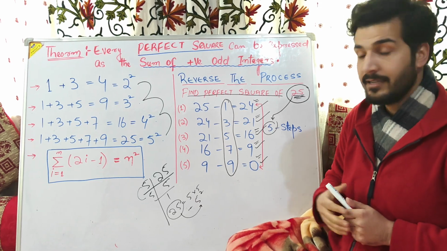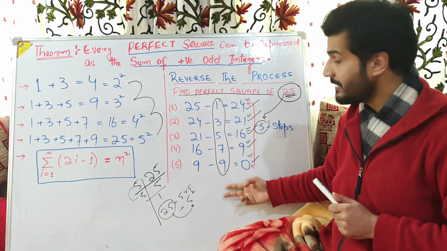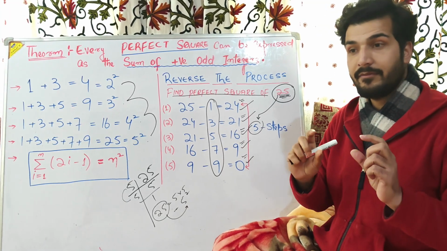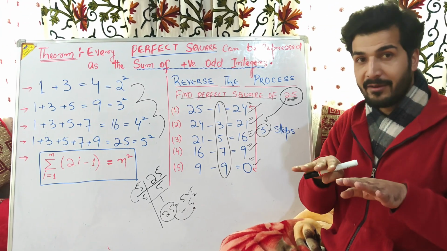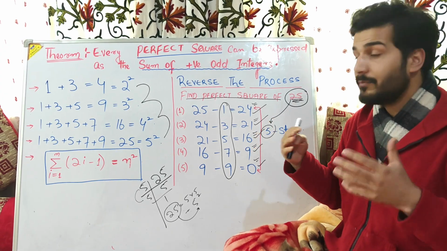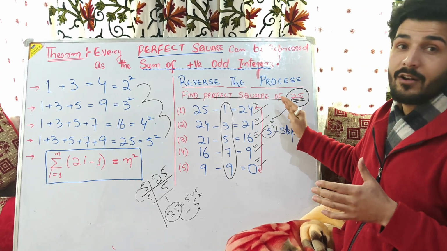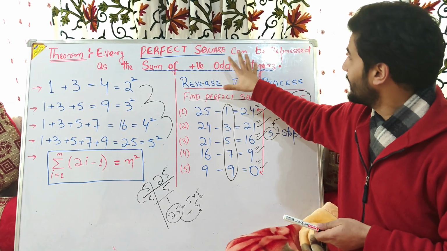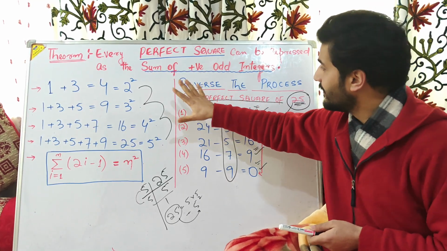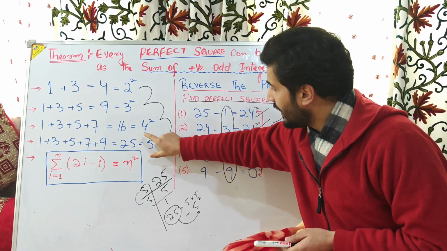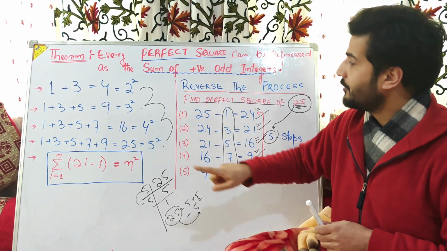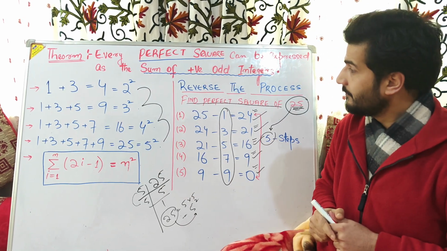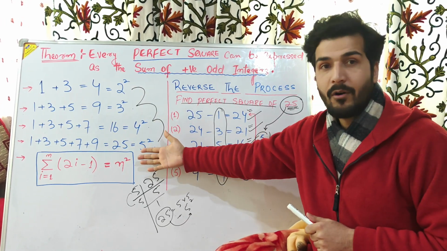If there are 7 steps, if we eliminate the number, vanish the number in 7 steps, then we could believe that the square root of that number is 7. So this was all about perfect square numbers that I showed you in this pattern, the sum of odd integers.